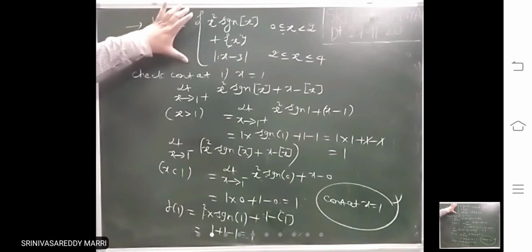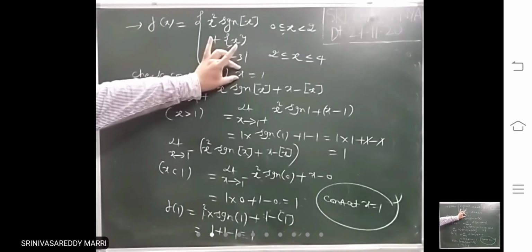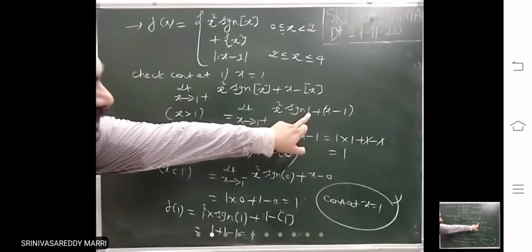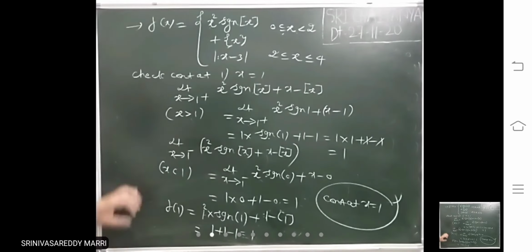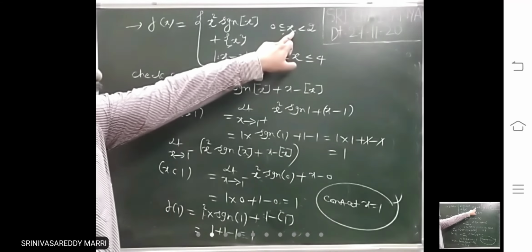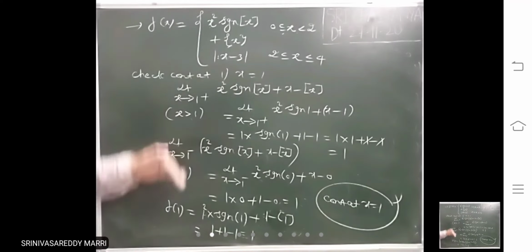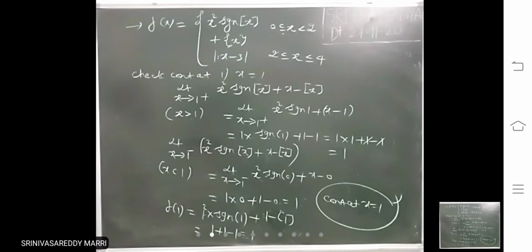Like that, a simple function may seem to be difficult, but at a particular point if you have to calculate, this step x has one definition, write that definition. Then substitute, signum 1, what is that? You can calculate the right limit, you can calculate the left limit. After that, f of 1, where x equal to 1 is there, you substitute x equal to 1, then you will get that value. If these three are equal, the function will become continuous. Like the typical function also, you can calculate right limit, left limit, f of 1.